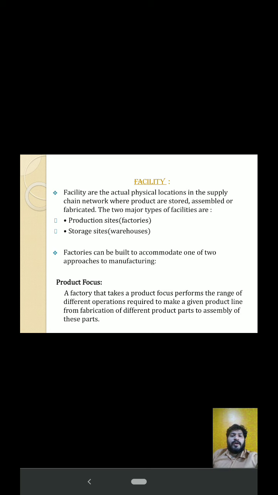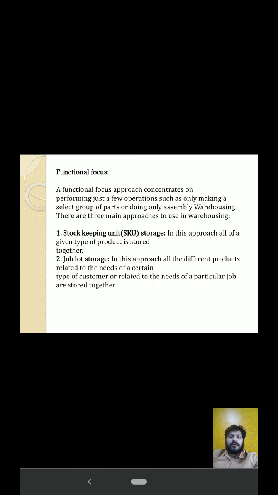Factories can be built to accommodate one of two approaches to manufacturing. First, product focus. A factory that takes a product focus performs the range of different operations required to make a given product line, from fabrication of different product parts to assembly. Second, functional focus. This approach is concentrated on performing just a few operations, such as only making a select group of parts or doing only assembly.